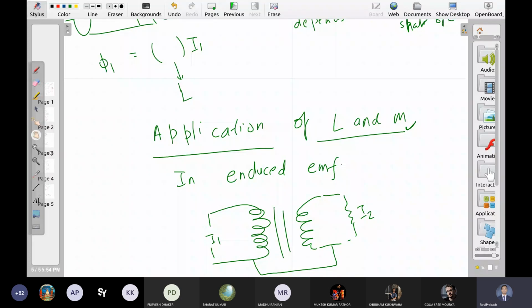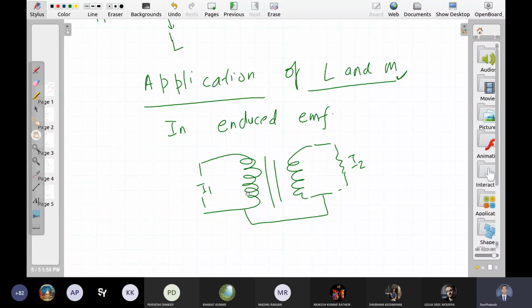और what is the back EMF in the primary coil? Back EMF primary coil में कितना बनेगा? That will be a function of self-inductance. So these are some parameters of a transformer, which if you know, you can find out which transformer is good for you. यदि ये numbers आपको पता है, you can decide कि transformer कितना अच्छी quality का है या कितना अच्छा नहीं है. So these are some standard parameters which you can use to find products of your choice. So we will discuss more about the induced EMF and the connection of these L and M with EMF in the next class.